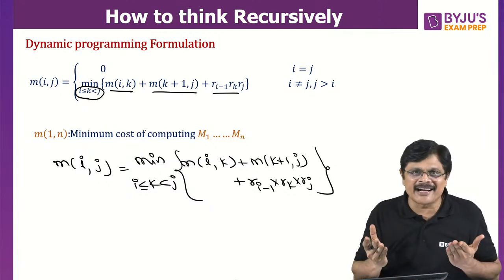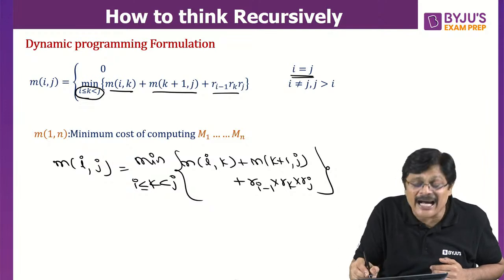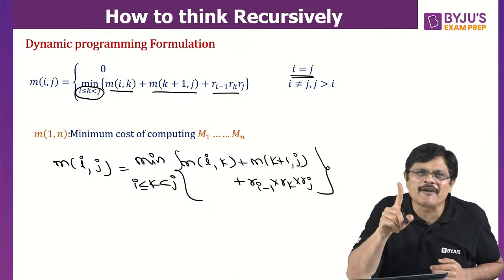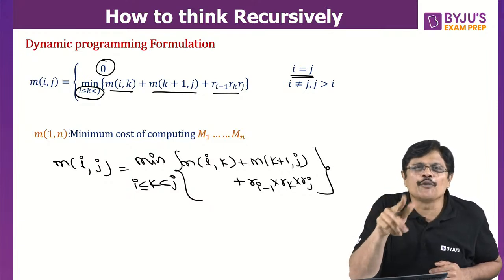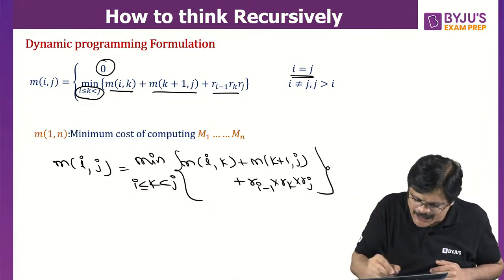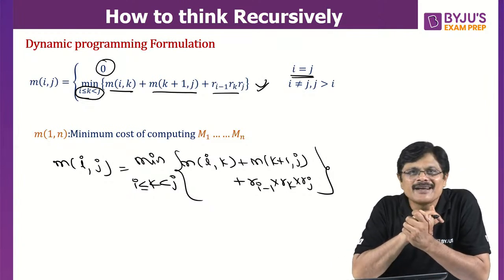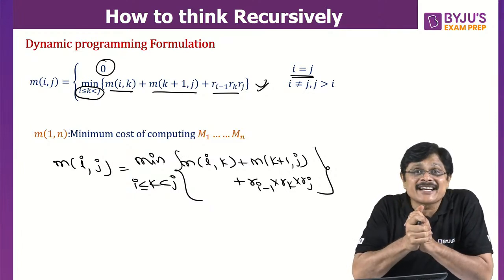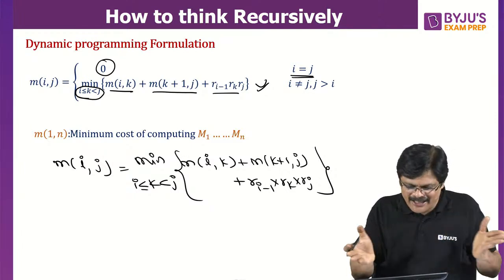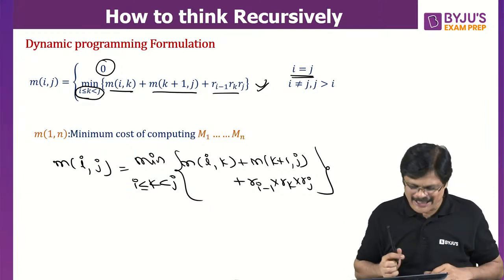Whenever you write a recurrence relation, we should have a base condition. The base condition happens when I is equal to J. That is, when you have a single matrix, the number of multiplications required will be 0. We should have two or more matrices to use this formula. And that is the recurrence relation, the dynamic programming formulation for matrix chain multiplication.